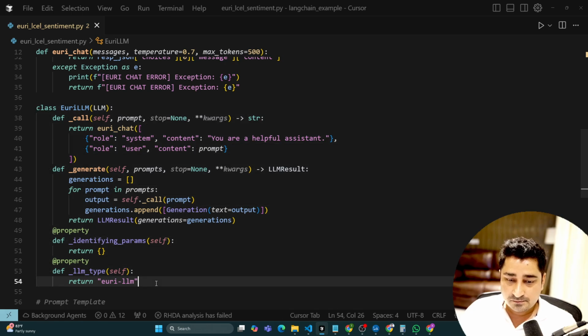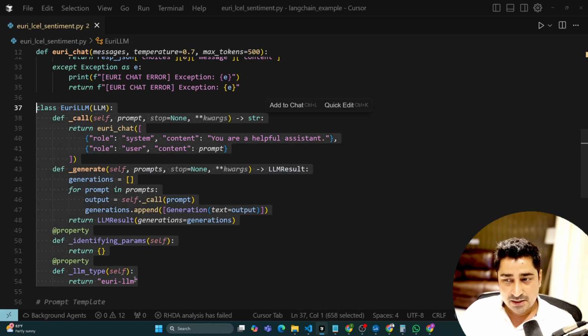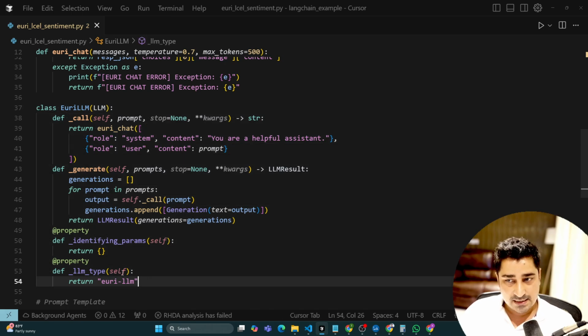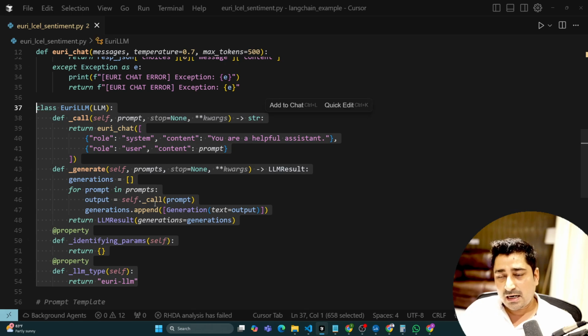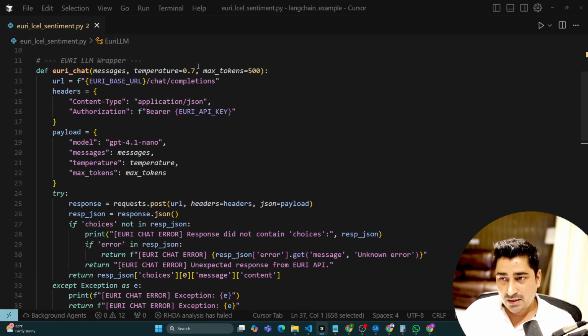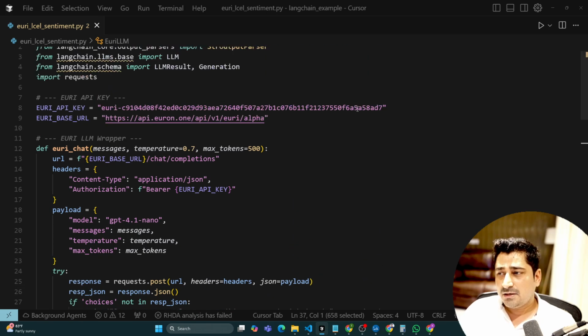Although I could try to use GPT, Mistral or Llama, I'm trying to use my own custom API, my own custom LLMs, as simple as that. So here I have just created a wrapper class, which I'm using in every class of LangChain, by the way. This is just a template, and this template is going to call this one, as simple as that. And here you have to change just your Euri API key.